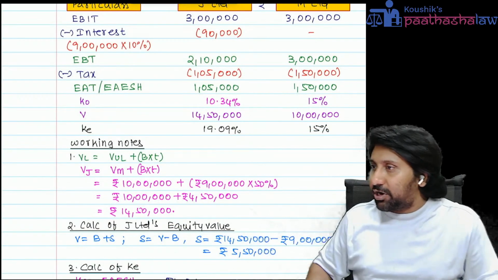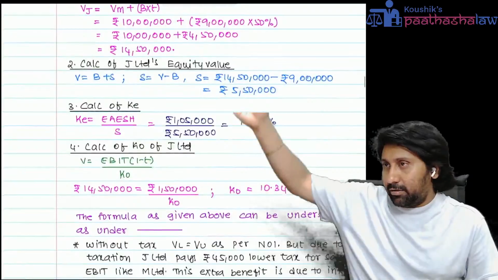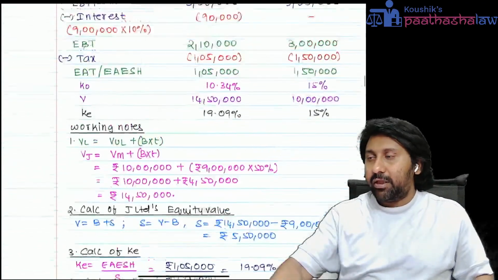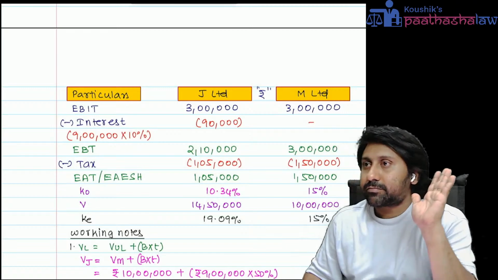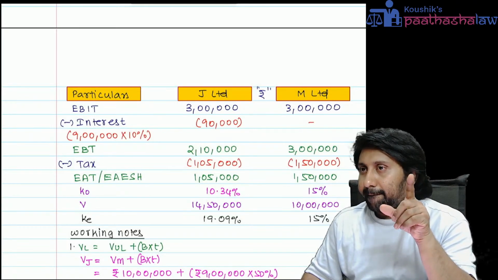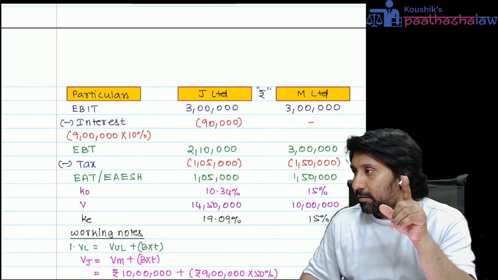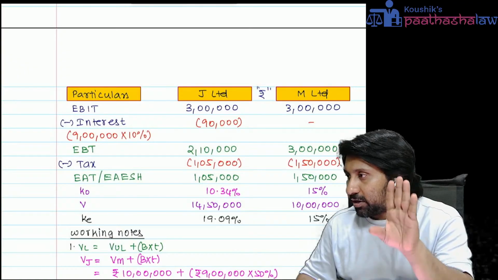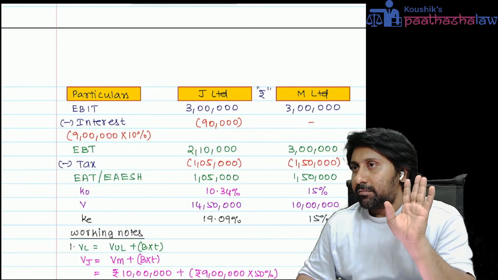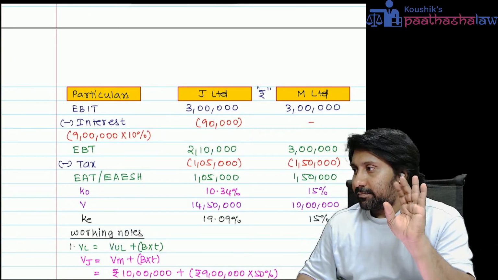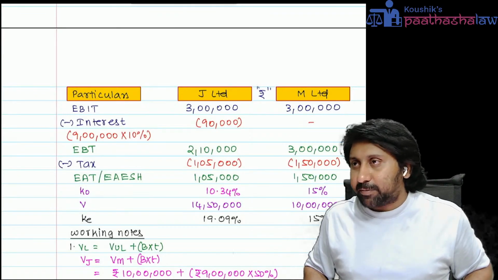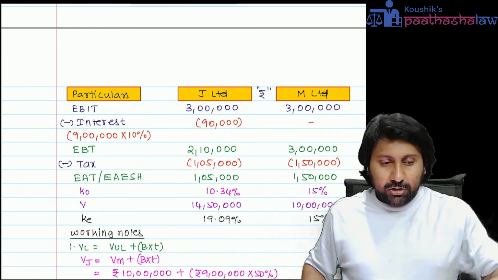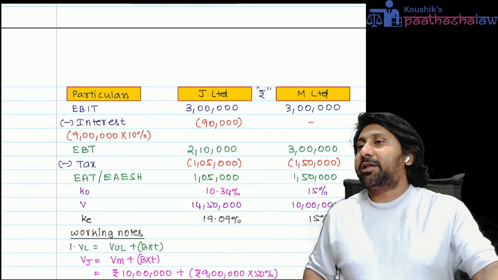That is the work you need to do after the class. All workings I have given here. Everybody understood the concept clearly or not? Understood clearly? Yeah. This is the whole idea behind this particular concept. Okay. So this is the end of the chapter, capital structure theory.